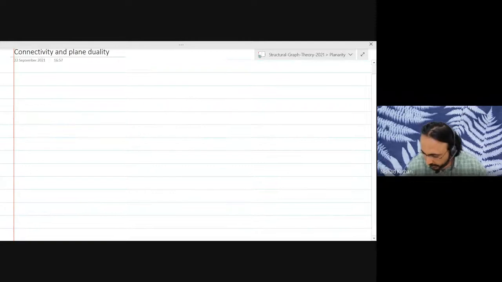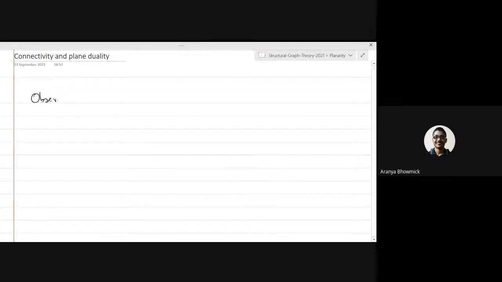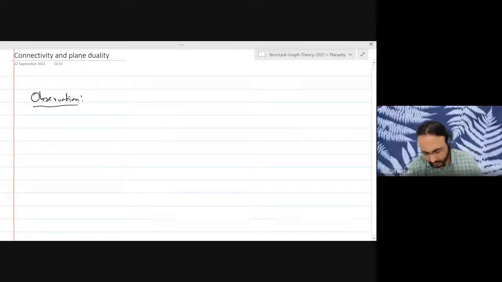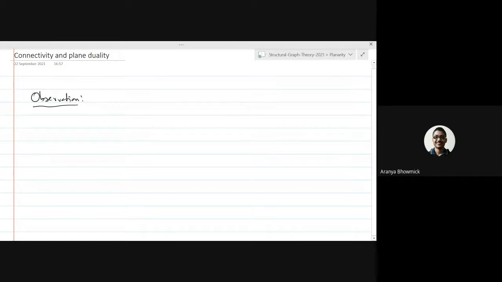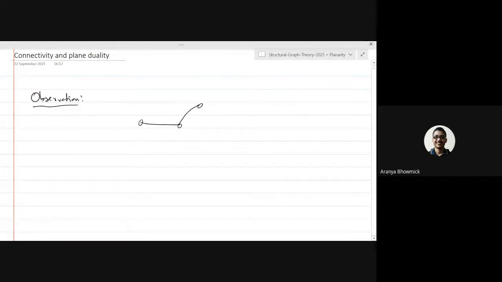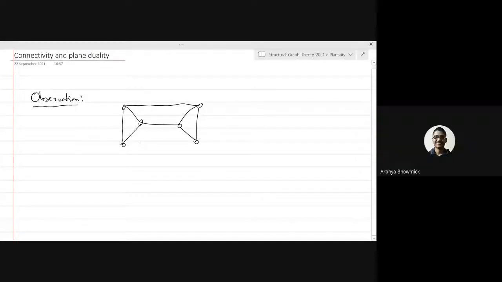Before we do that, I want you to observe something. Sir, I have a question. So basically, the dual is connected for any graph G, whether it's connected or disconnected. Exactly. We will prove that in a few seconds. So from that result it follows: if G is disconnected, then the dual of the dual cannot be isomorphic to G. Exactly. So that will happen for any disconnected plane graph G.